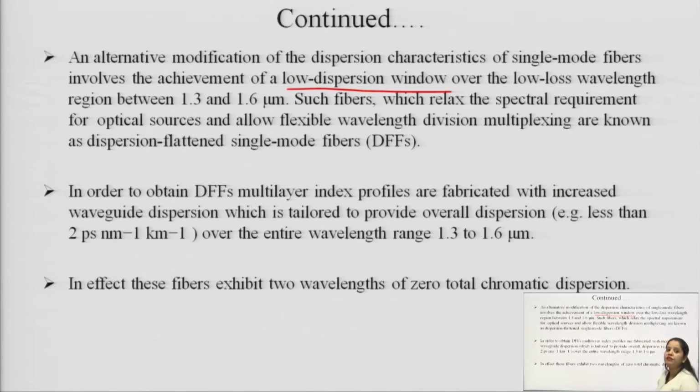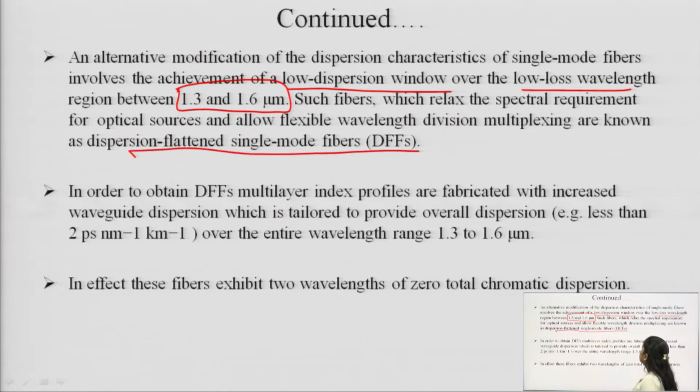So, we are able to achieve the low dispersion window over the low loss wavelength region between this range 1.3 to 1.6 micrometer. Such fibers which relax the spectral requirement for the optical source and allow flexible wavelength division multiplexing are known as the dispersion flattened single mode fiber.